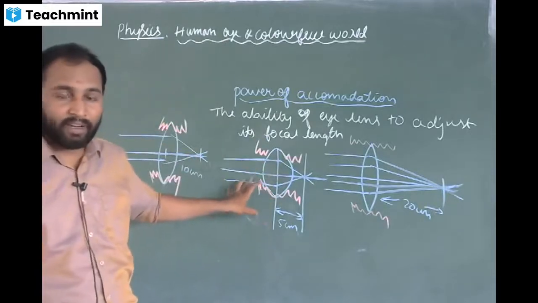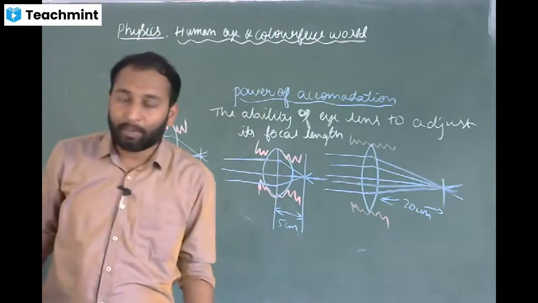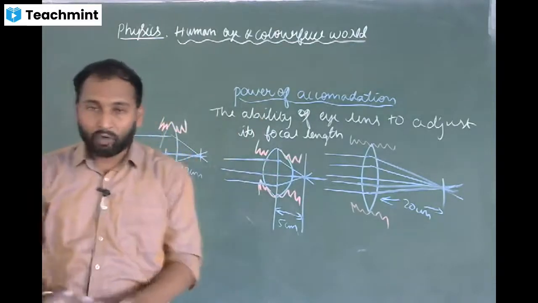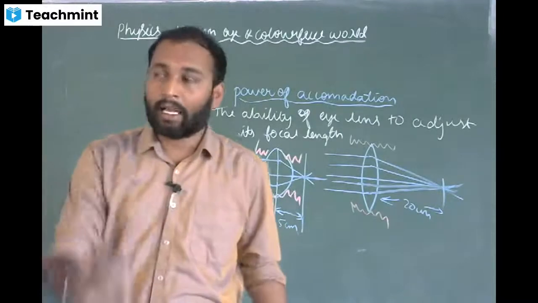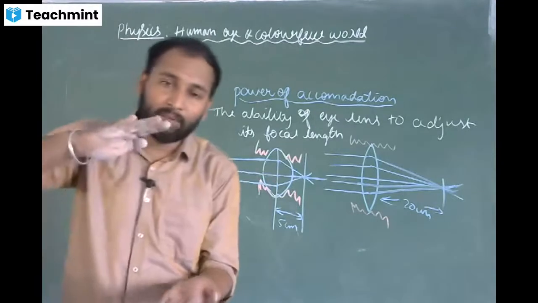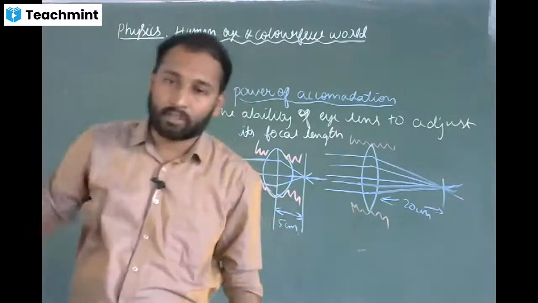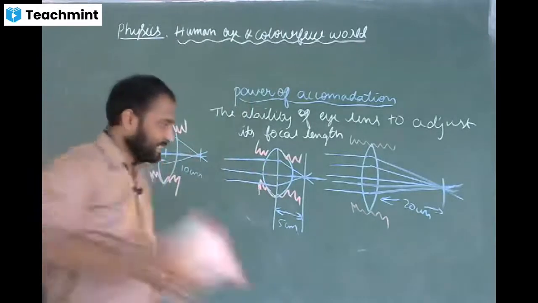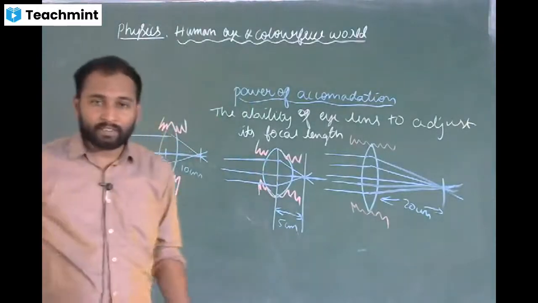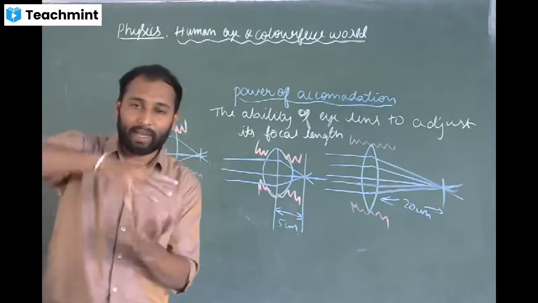This ability of eye lens to adjust its focal length, we call it power of accommodation. Do you have any questions related to power of accommodation? Okay, I will only create some questions. Sir, what is the maximum contraction of the ciliary muscles? What is the maximum expansion?